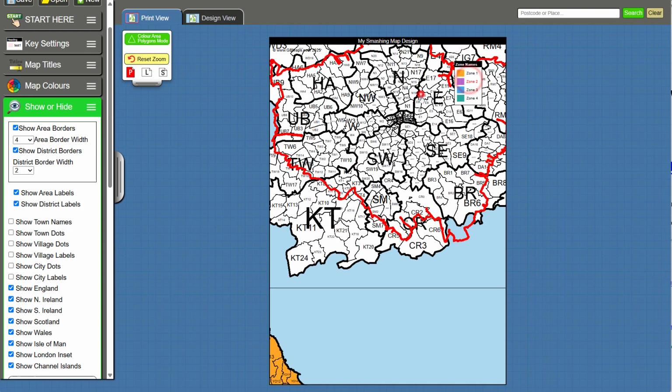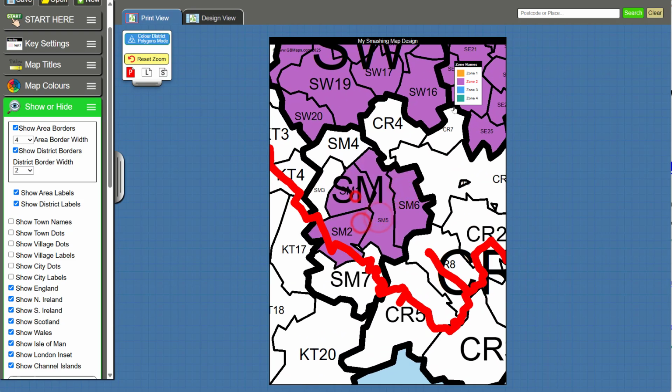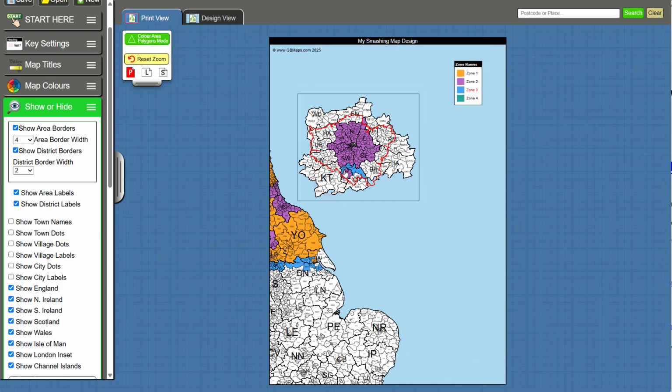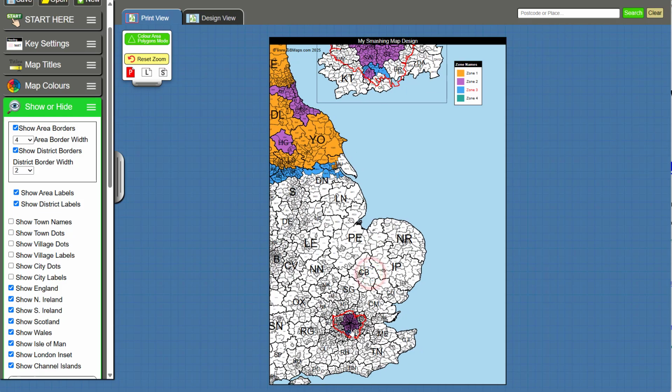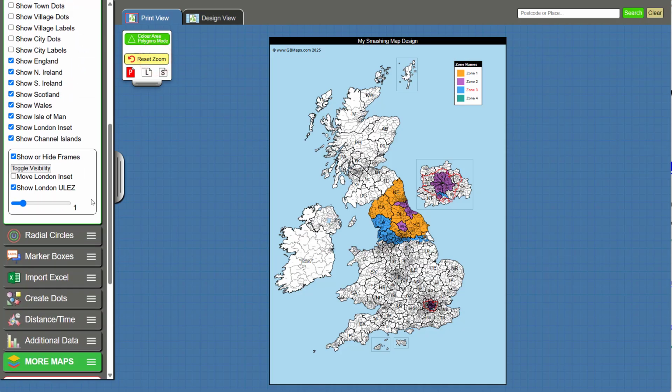So this works in just the same way as the rest of the map, where it colours larger areas when you zoom out. As you zoom in, it colours individual areas, districts, sorry. And when you've coloured it on there, it also colours it on the main map. Like so.